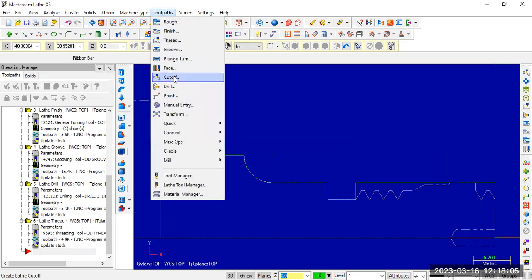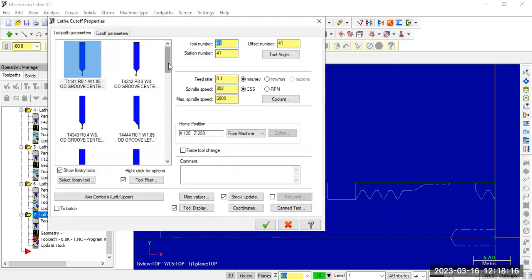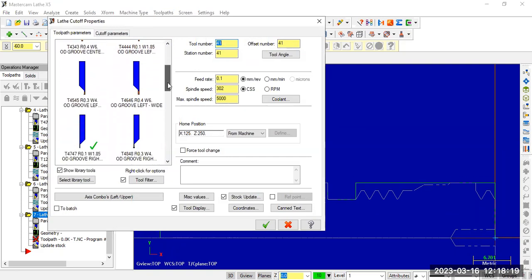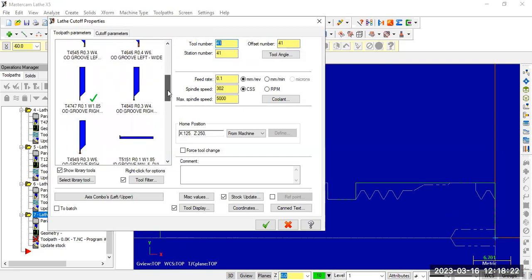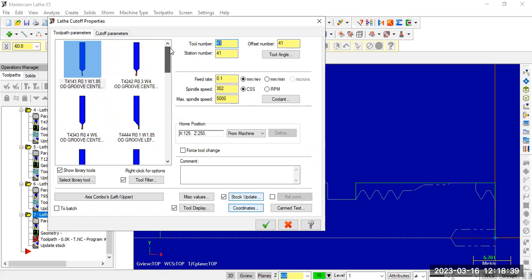Tool Path, Cut Off. We need to use a very narrow tool. Select the boundary point. Narrow. If I use any of these tools, this portion will interact with the workpiece.